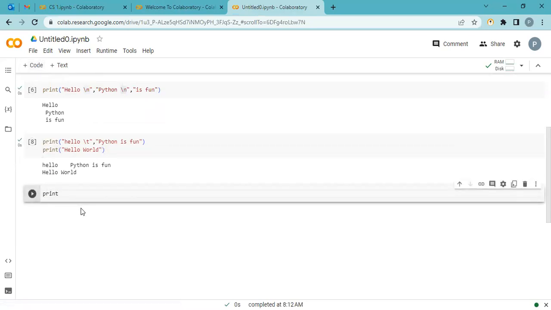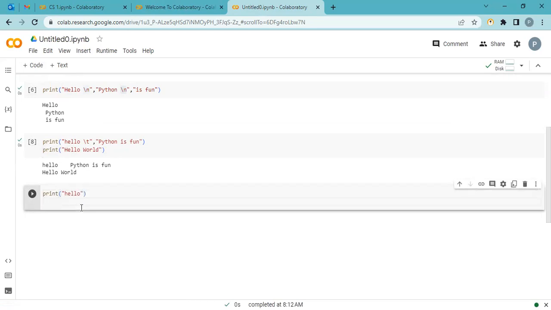Nothing. I want to do some gap between two statements. I print here hello. In the next line, I want nothing. And in the next to next line, I want to print something.